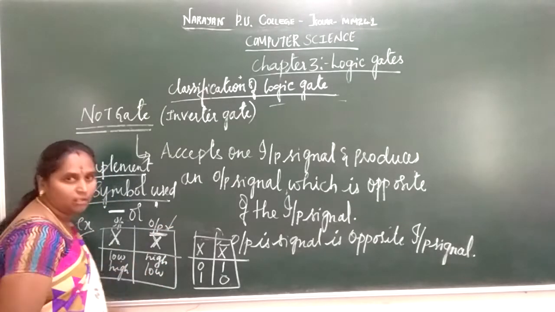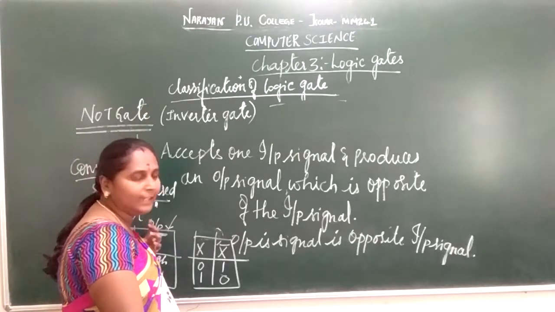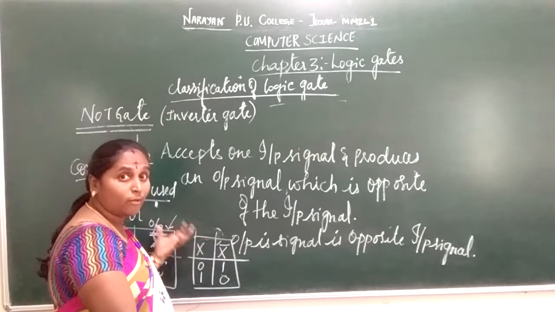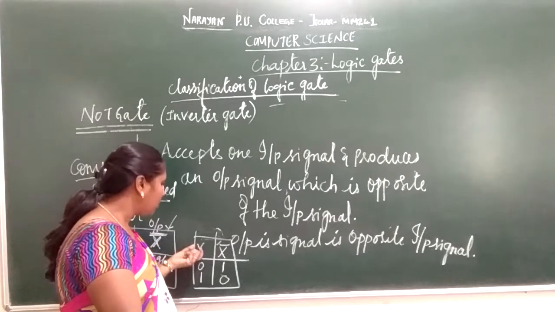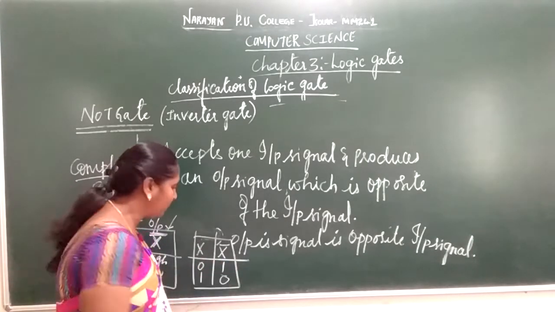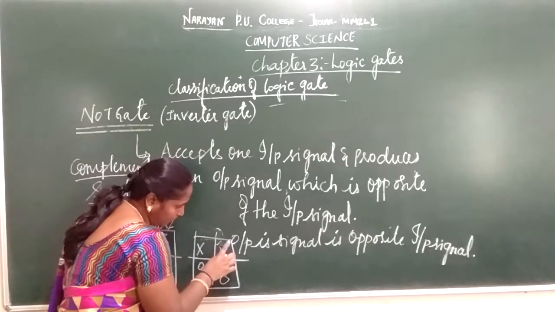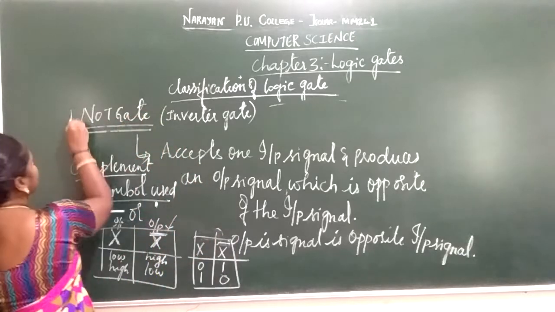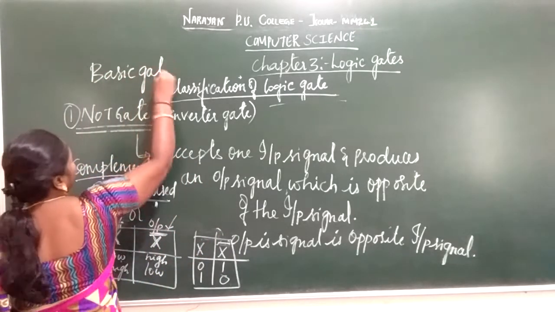It's in the form of voltage. I told you it's a digital circuit, in the form of two states, low and high. When you consider it in the form of electronics, in binary numbers, you take zeros and ones. So if X is 0, the output X bar, or X dash, is 1. So 0 means 1, and 1 means the output will be 0. This is about your first basic gate in the classification of logic gates.